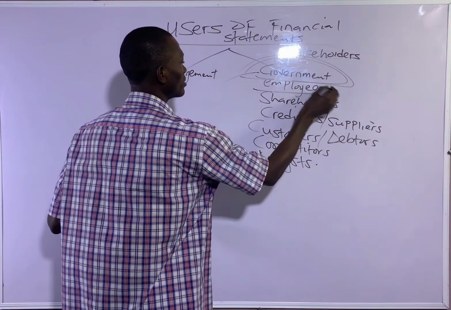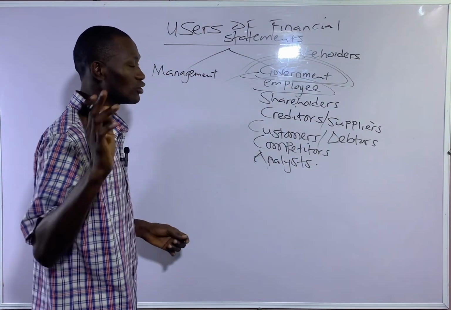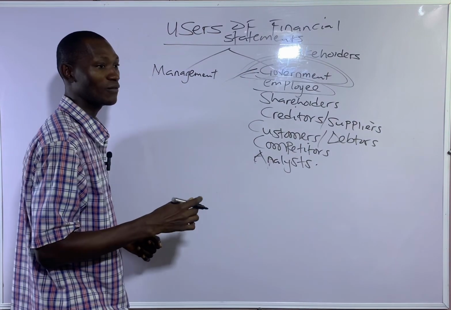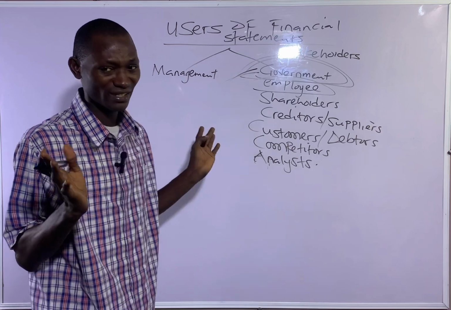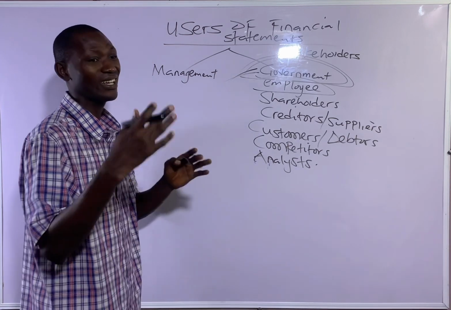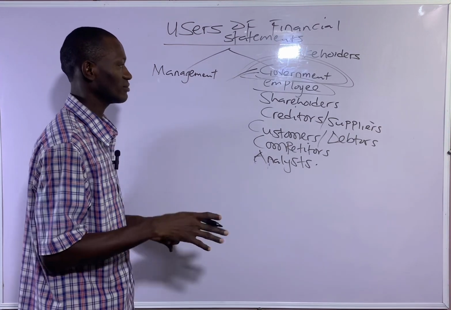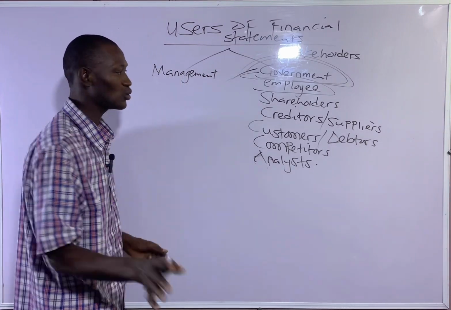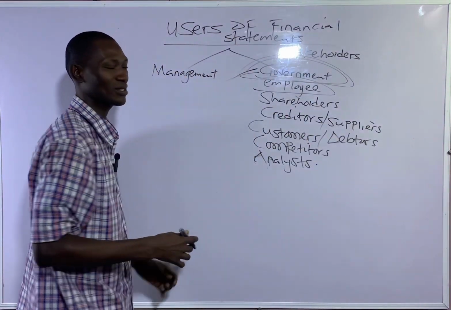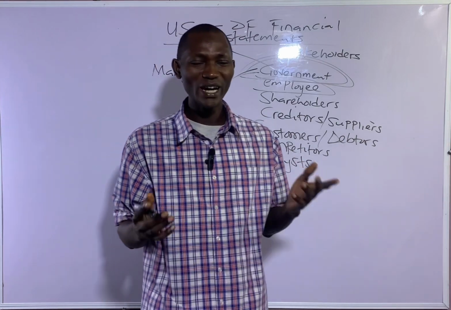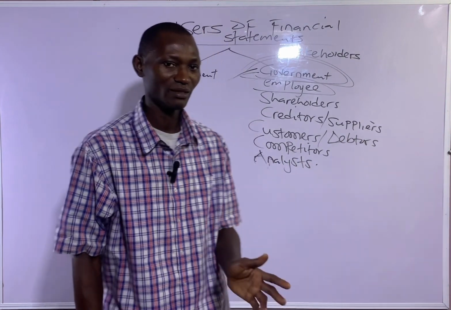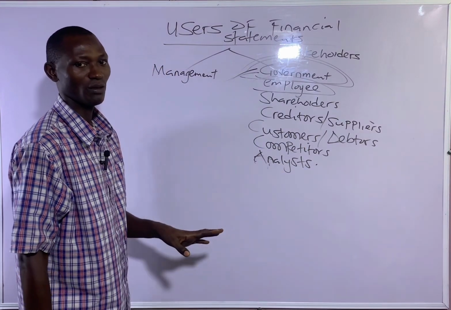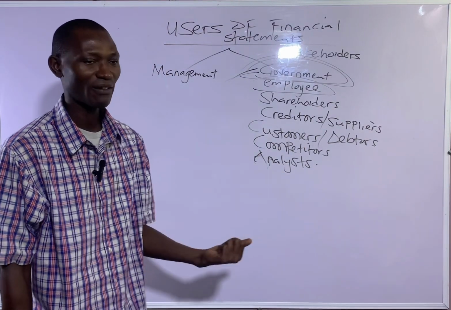Most times the government agents are often interested in profitability, and also liquidity of the business, and so on. So most of those users of financial statement, the reason why most of them make use of financial statement is the profitability. Then other motives come after that.